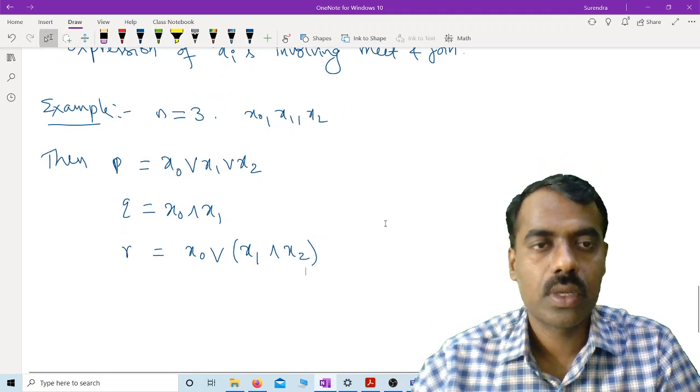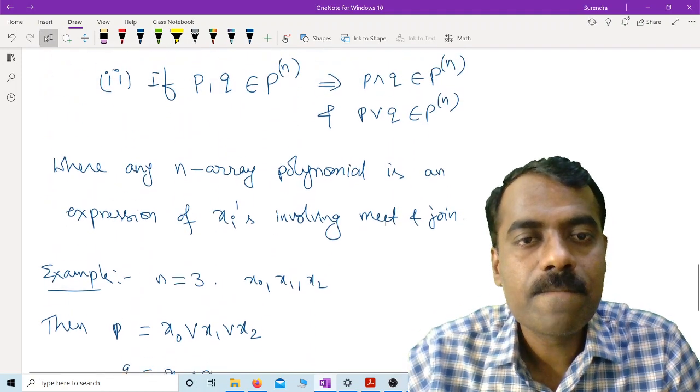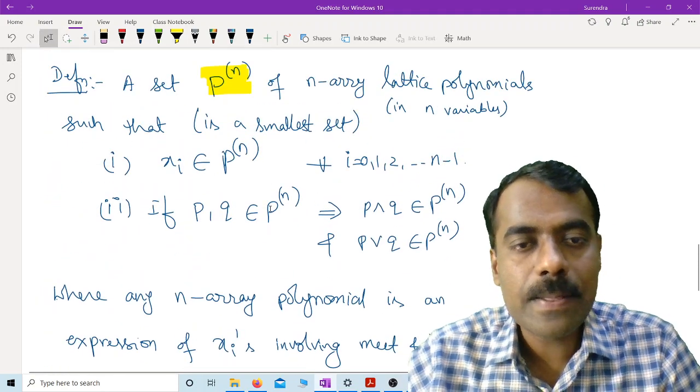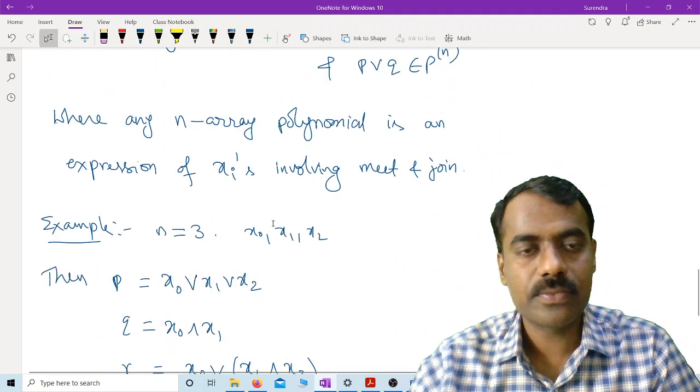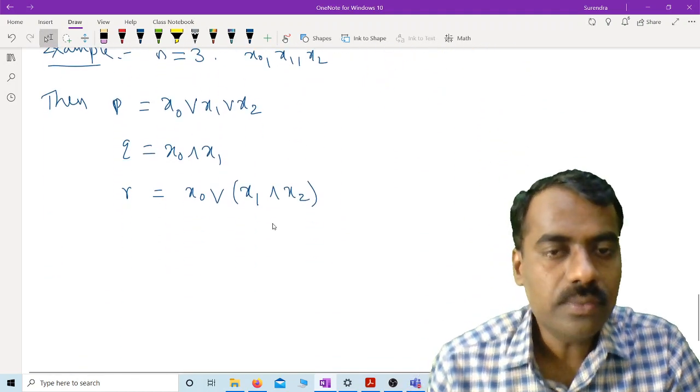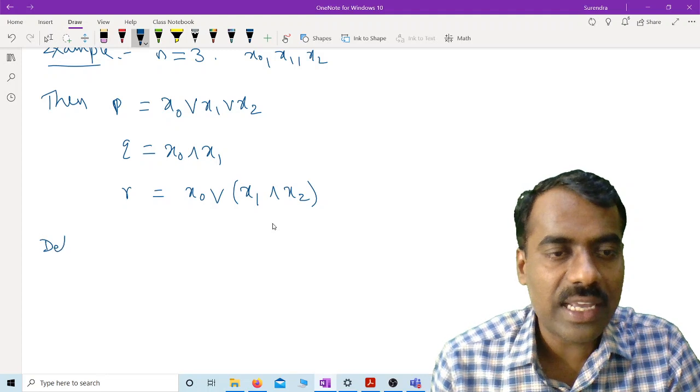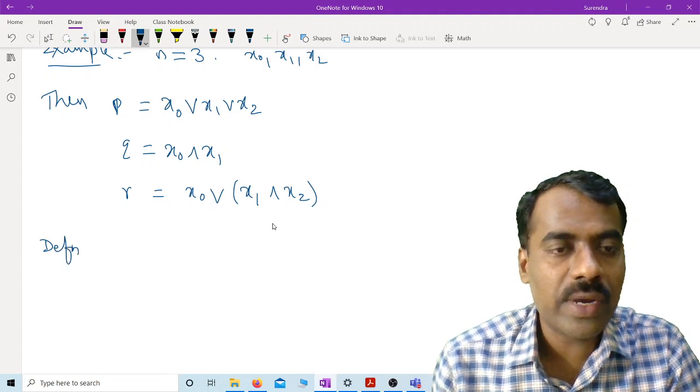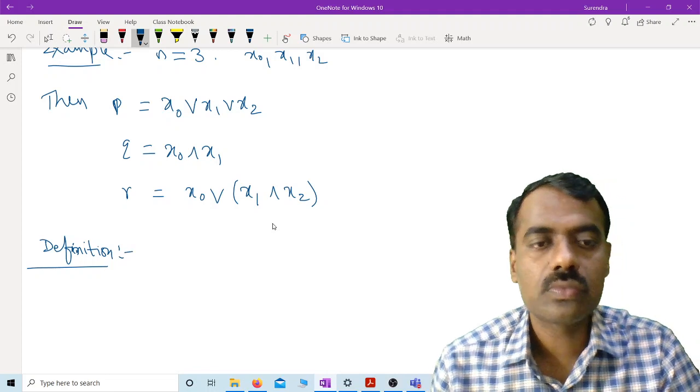So using this, we can define another definition, like a polynomial, because the above one is the set of polynomials, the smallest containing that.